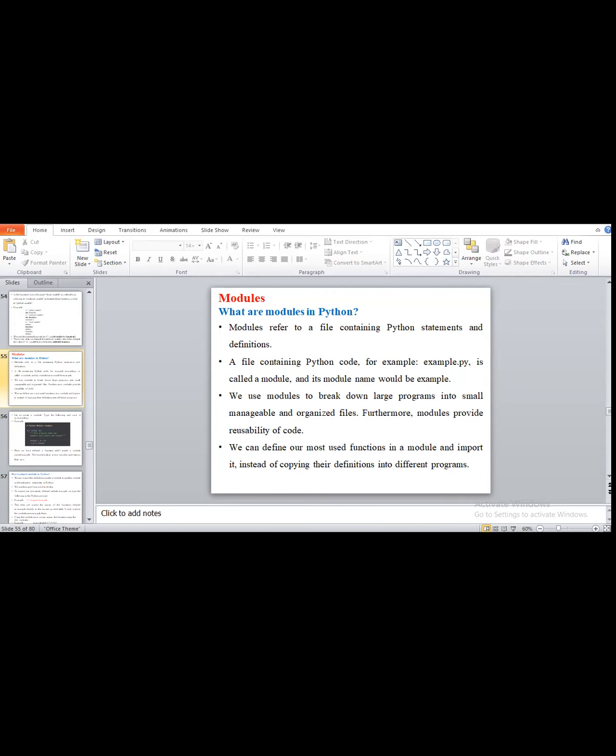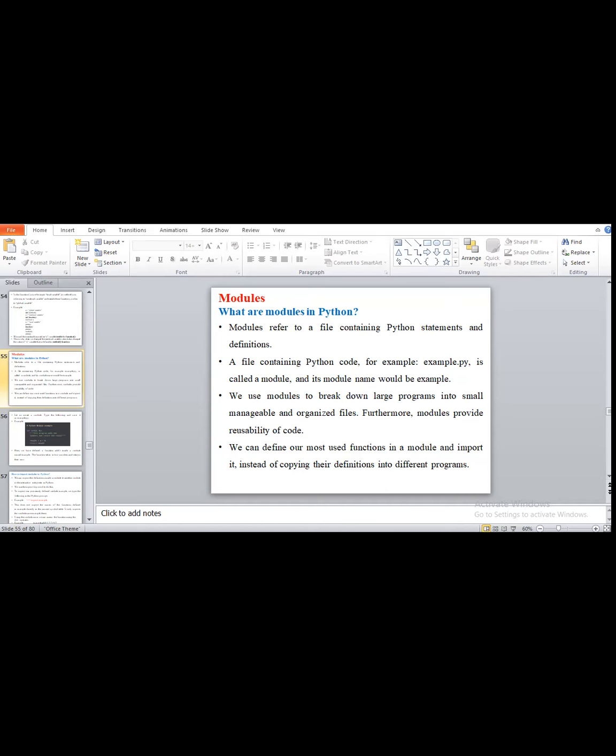For example, suppose we consider example.py, one of the programs we have already written. That program exists in our system and is called a module. Whatever programs we write in Python and save with the extension .py are all modules. We use modules to break down a large program into small, manageable and organized files.